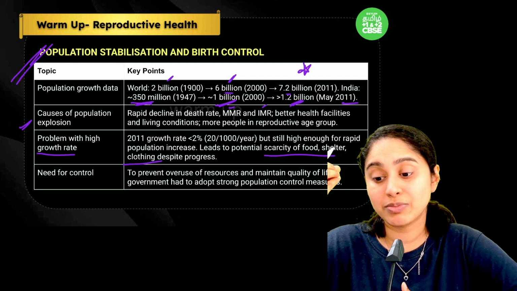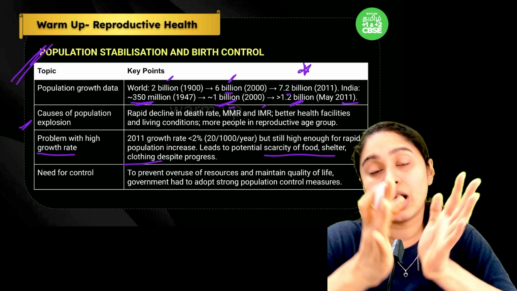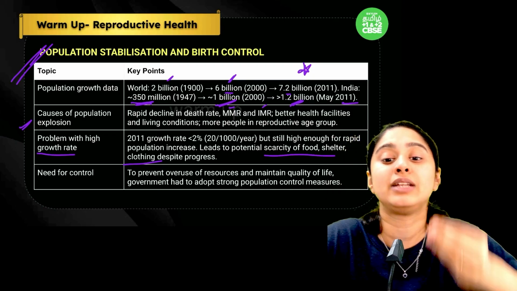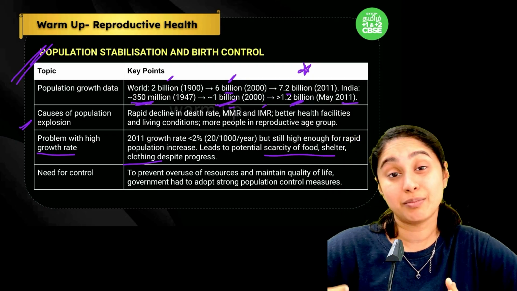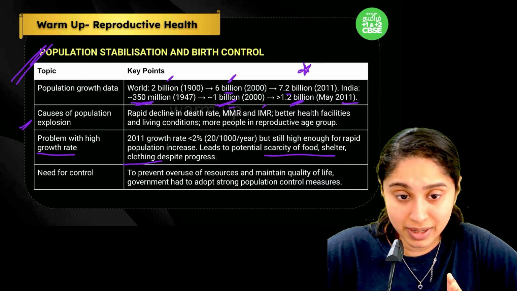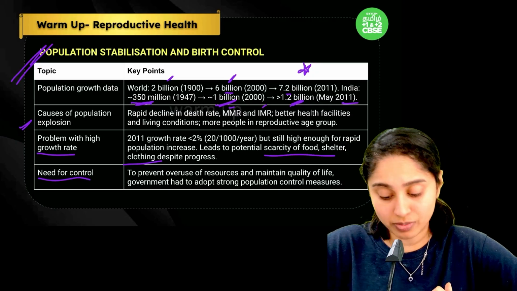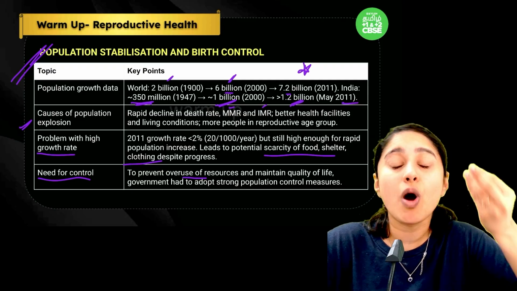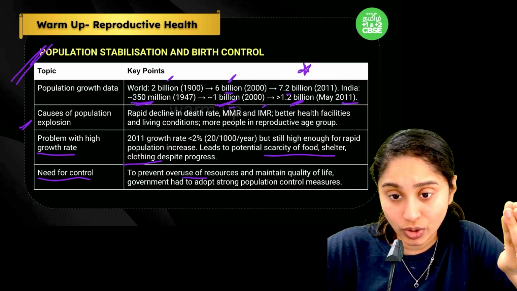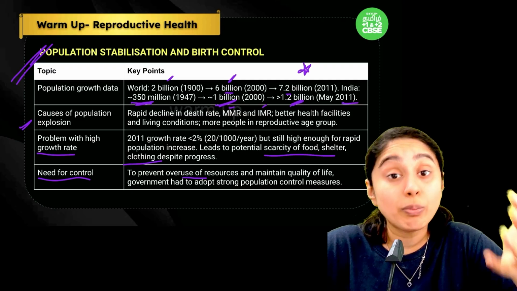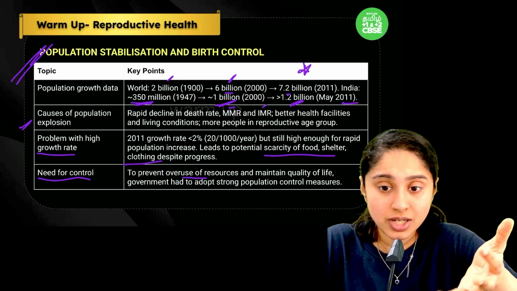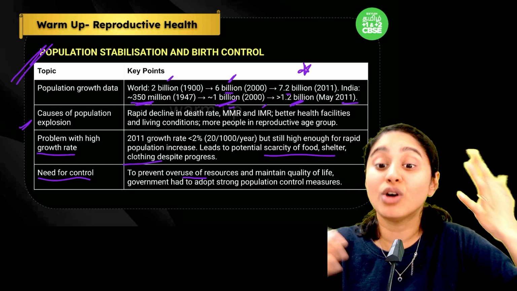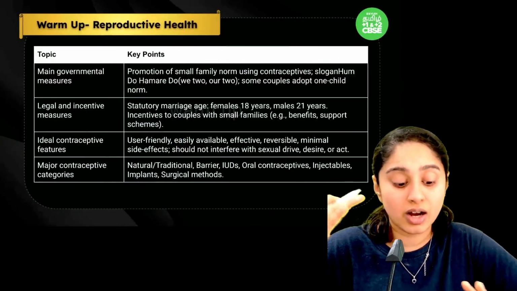So it becomes really difficult to get even the basic needs for the people if the population is exploding at such a big rate. And the need for control, because if there is overuse of resources, then again, like I said, the quality of life is going to deteriorate, right? So we need a strong population, we need a healthy population, instead of a very unhealthy population which is of no use. So that is the whole point.